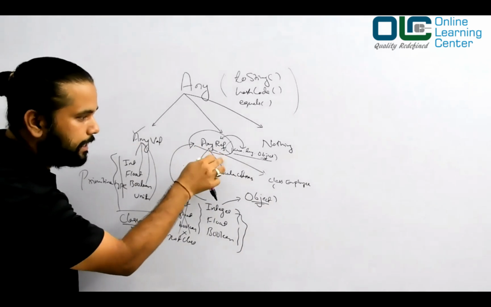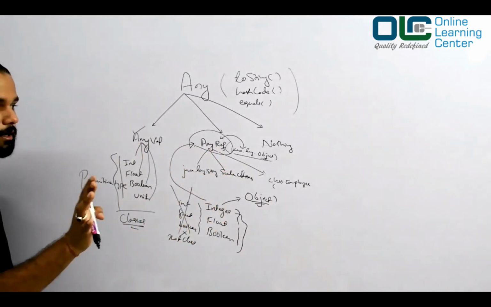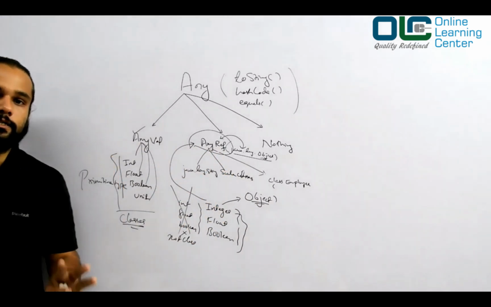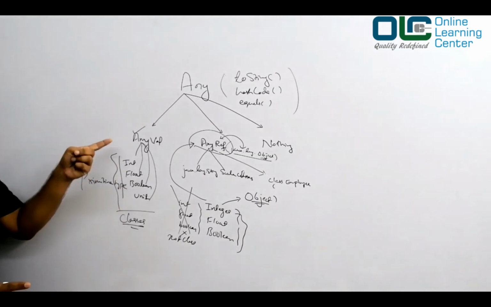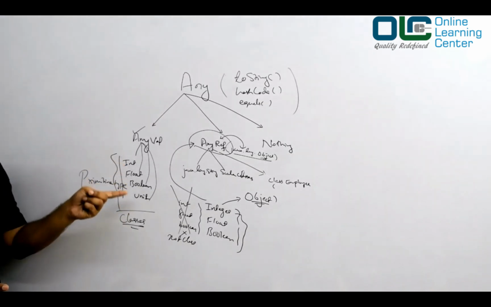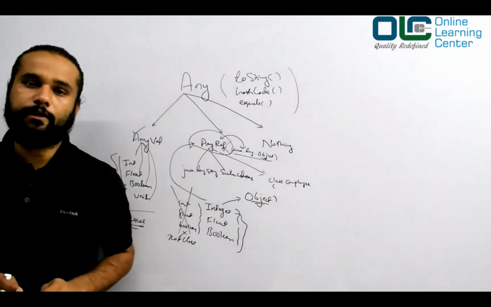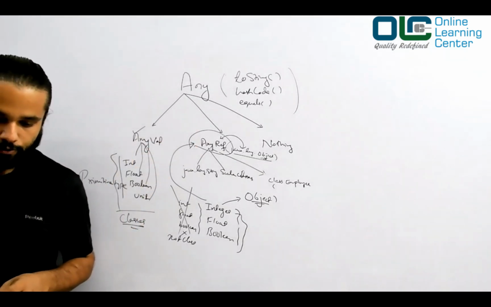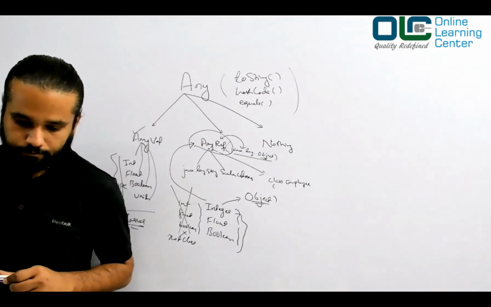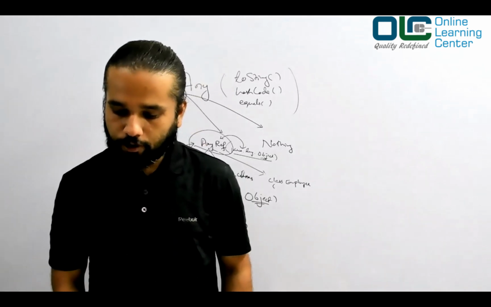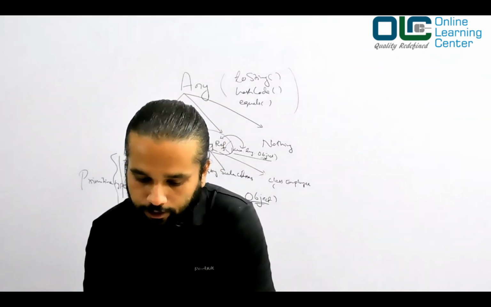They come under Any anywhere because at the end of the day they are all classes. Any classes or objects, except the primitives, right? Except integer, float and all, would be children of Any. That's the important point you need to take away from here. Okay, now let's move on and we'll explore more.